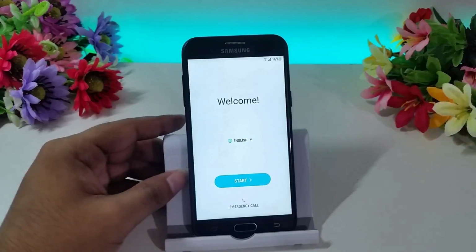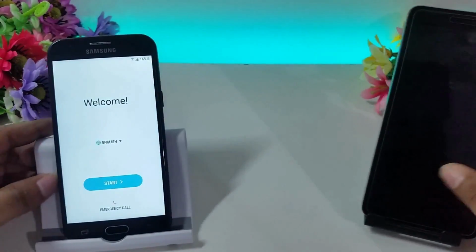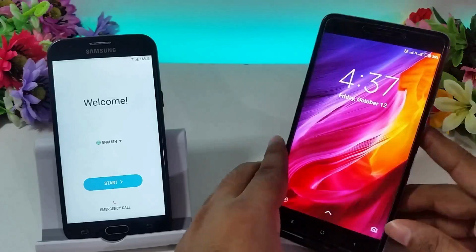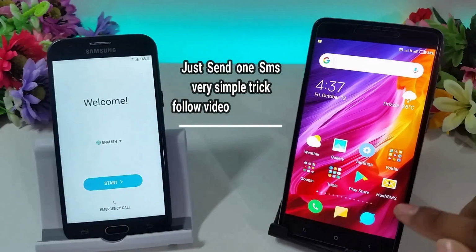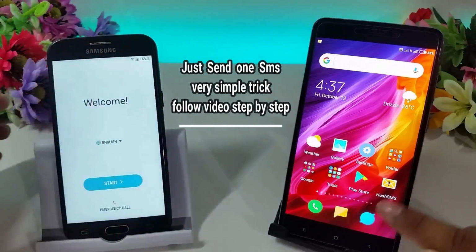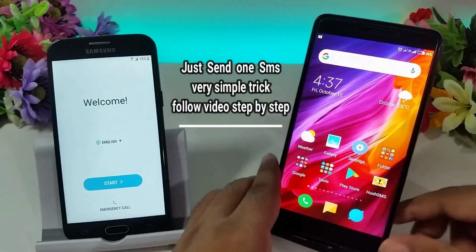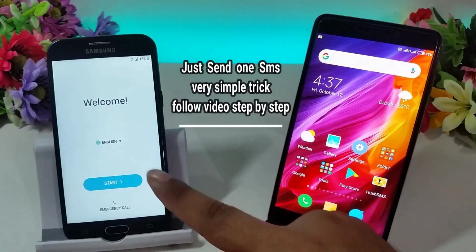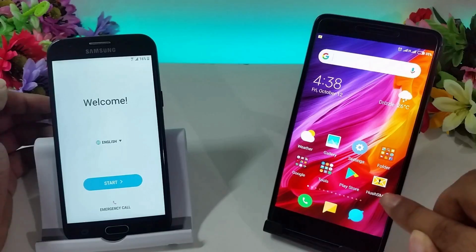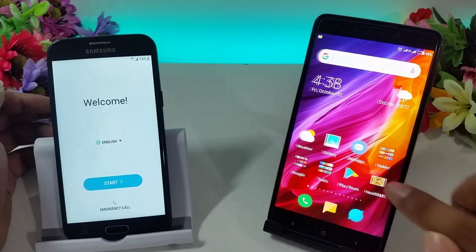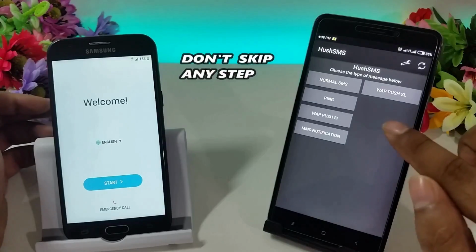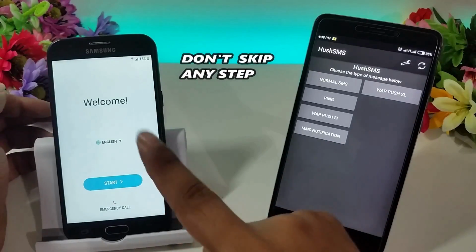Then you need another phone. This is my other phone. Now I will show you the final process. Now I am trying to send an SMS from this phone. You need to use this push SMS. With this special SMS service too, you can bypass the FRP lock.